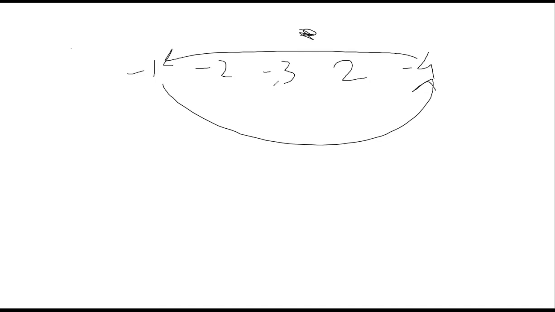Correct. So we know how to traverse, and we know how to check whether it's in a cycle or not. But we need to make sure it's not a negative one. Right. That's the different part from the easy one. That's what makes it a medium one. So if we start from -1, let's say we are going to -4 and move ahead, how would we identify where to stop?